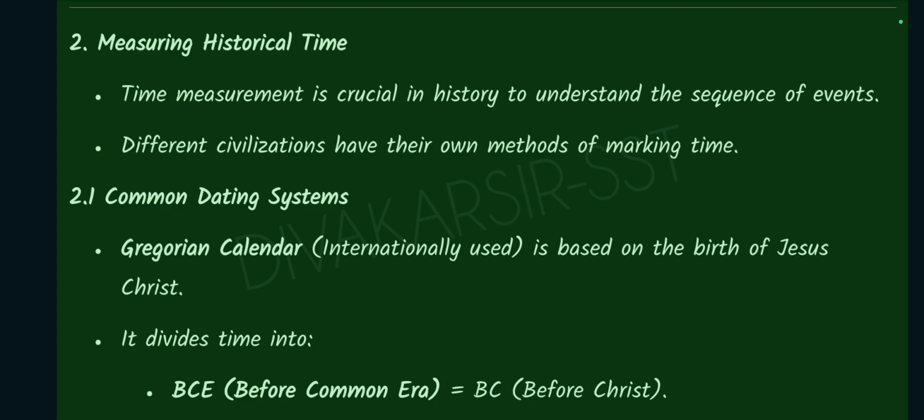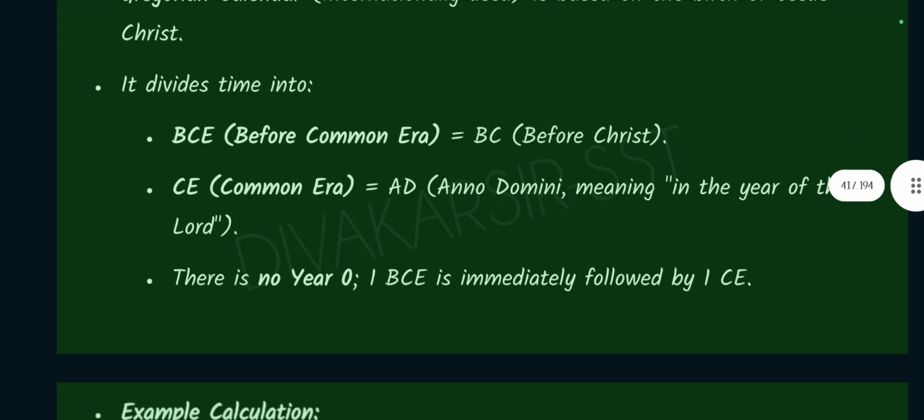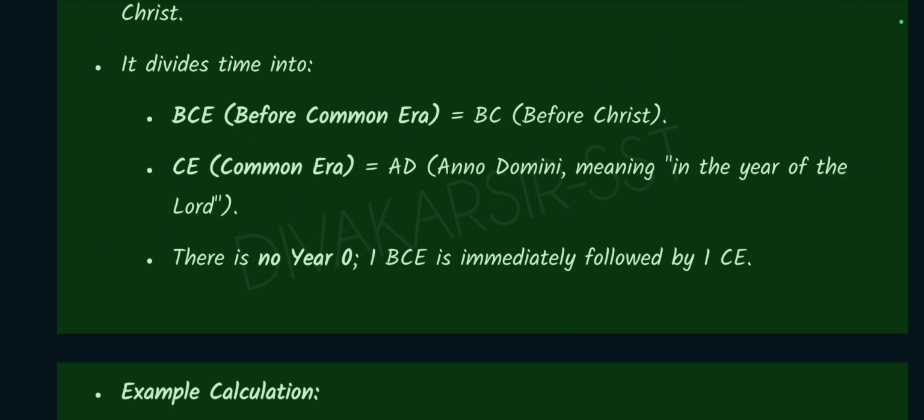The Gregorian calendar, internationally used, is based on the birth of Jesus Christ. It divides time into BCE, before Common Era, also called BC, before Christ, and CE, Common Era, that is AD, Anno Domini, meaning in the year of the Lord.